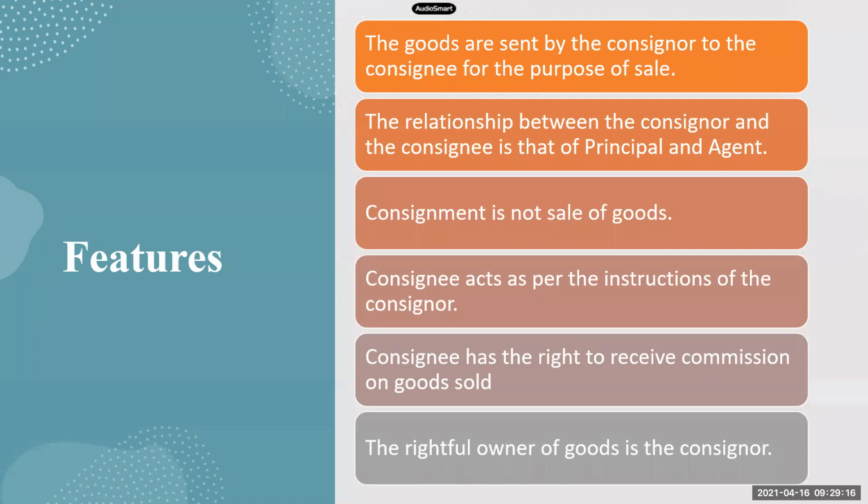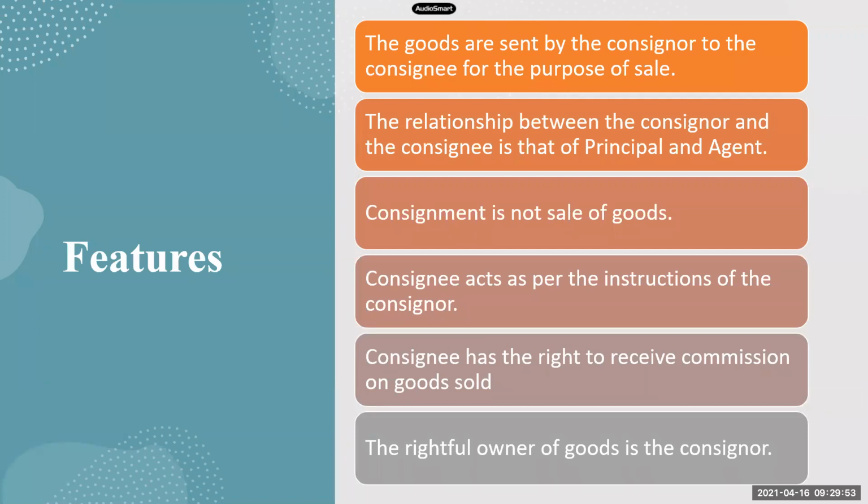See the features now. The goods are sent by the consignor to the consignee for the purpose of sale. So remember, the major purpose here is sale. The consignor is sending goods to the consignee to be sold further. The consignor cannot himself sell the goods at other places. So he is sending it to the consignee and the consignee has to sell the goods there. The relationship between the consignor and consignee is that of a principal and an agent, where the consignor is the principal and the consignee is the agent.